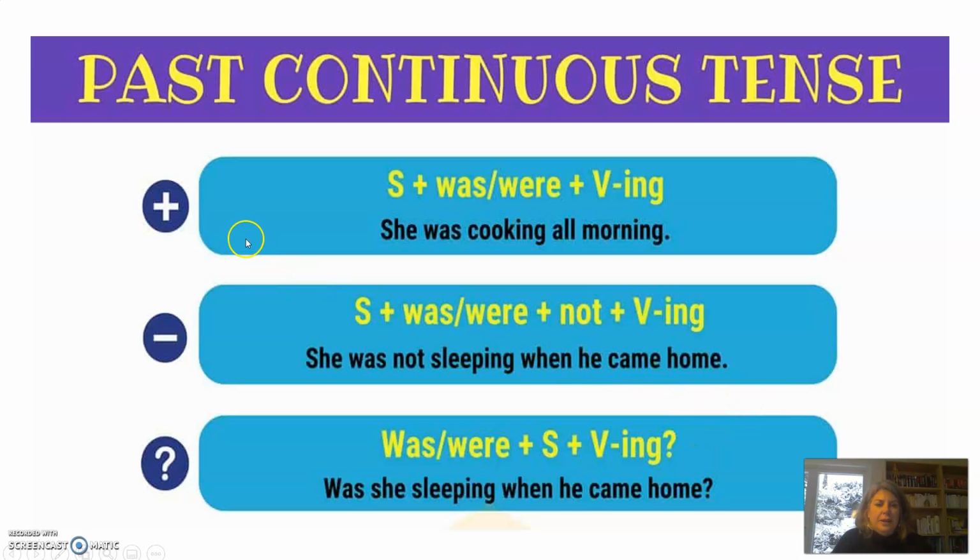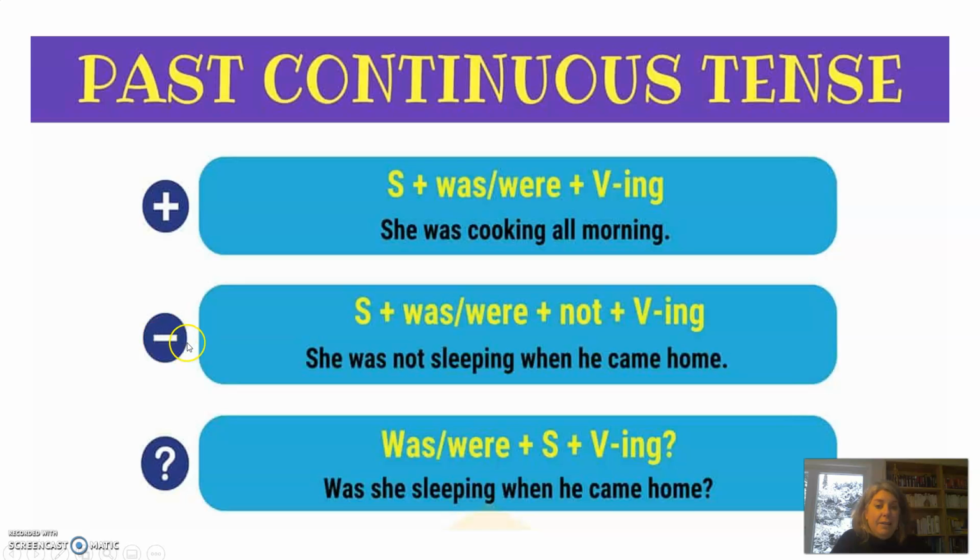Here's another example of how to make sentences with the past continuous. If it's a positive sentence, just a normal sentence, we have the subject and was or were, the verb, and ing. She was cooking all morning. Okay, she was cooking. That's the past continuous.